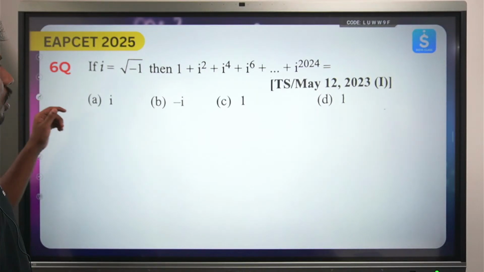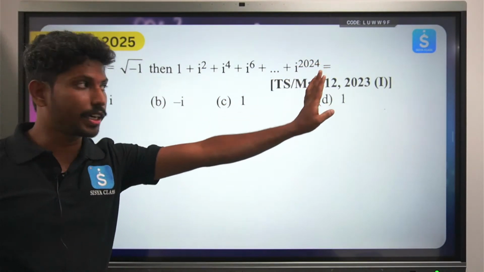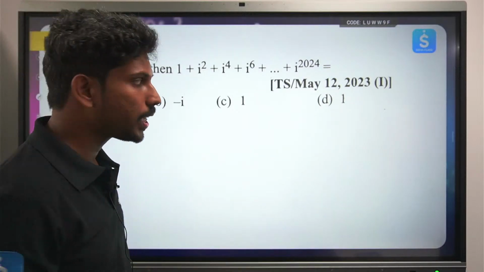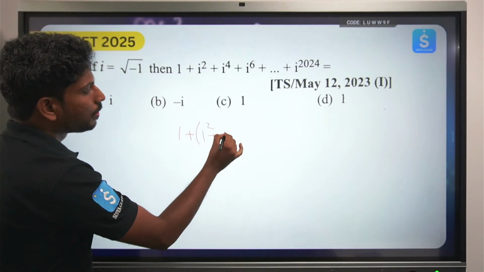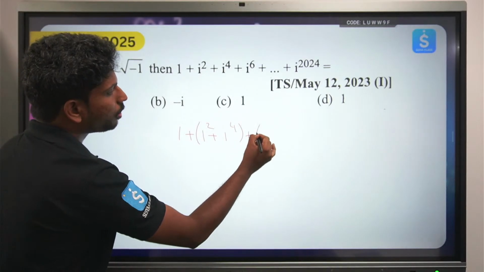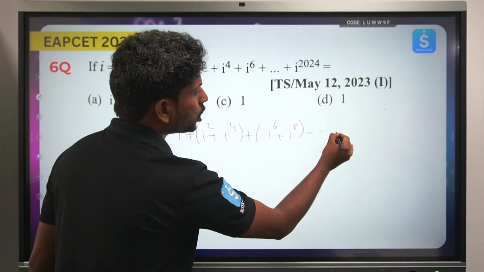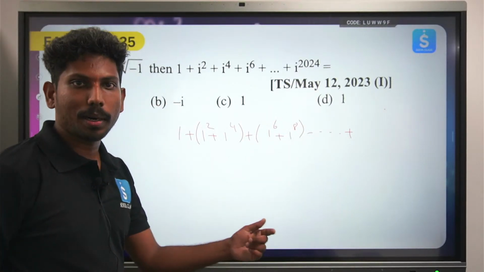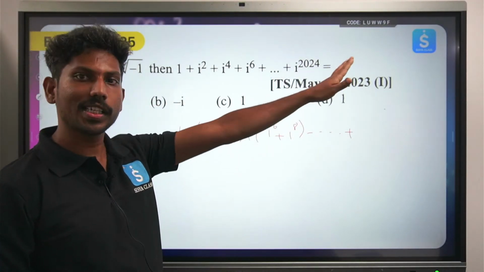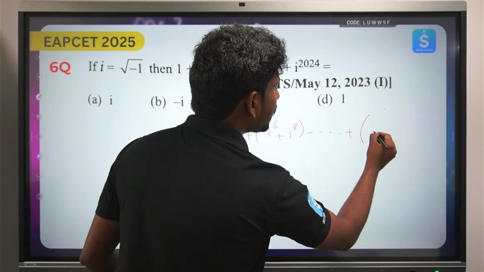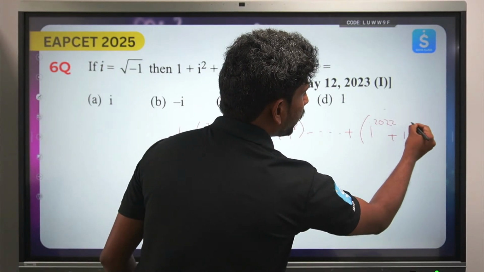Okay, let's go to the next problem. We have 1 plus I square plus I power 4 plus up to I power 2024. This was asked in 2023. How can this be done? 1 plus I square plus I power 4, I'm just trying to create some brackets, I power 6 plus I power 8 and so on. If you see, 2024 is a multiple of 4, so that will be 4 fives are 20, so it will be 506. So I can write this as I power 2022 plus I power 2024.